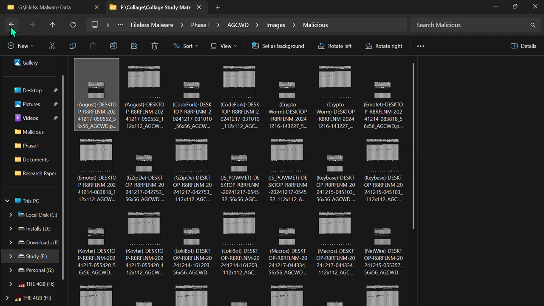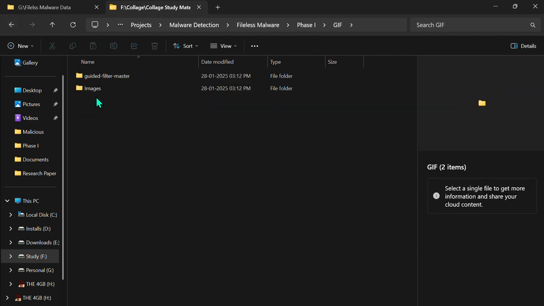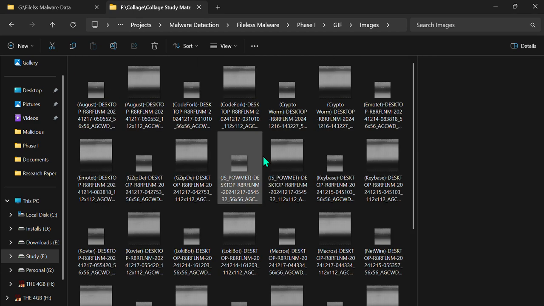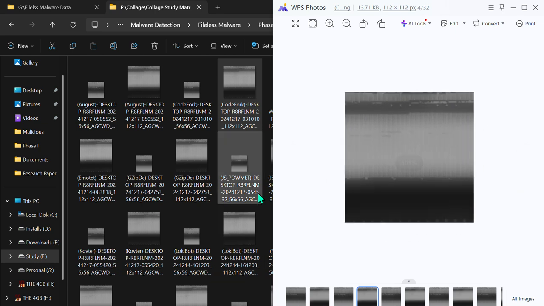And after applying GIF on the AGCWD images, the images change to something like this. So these AGCWD and GIF were used to enhance the features of the images for machine learning classifiers to work with ease.